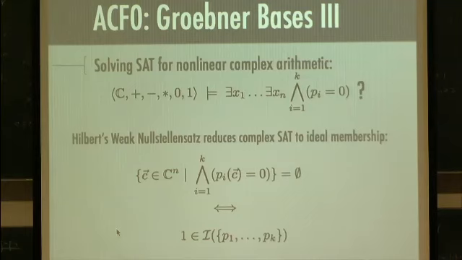Well, Hilbert's weak Nullstellensatz reduces SAT for complex arithmetic to ideal membership. So Hilbert's weak Nullstellensatz tells us the following. The collection of complex vectors which satisfy our formula is empty if and only if one is a member of the ideal generated by the polynomials.